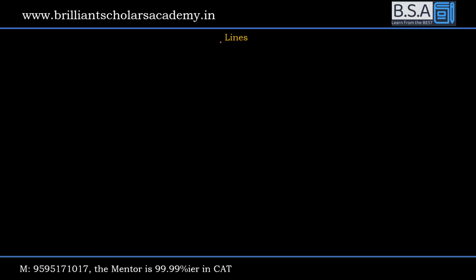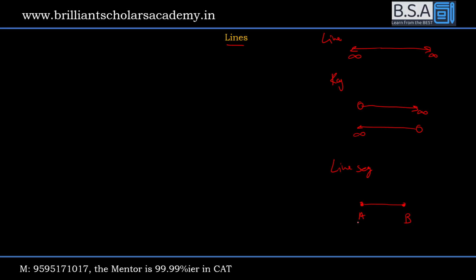When we talk about lines, a line is supposed to go to infinite on both sides. A line cannot have a starting or an ending. This is a line. When we say ray, ray has a starting point, goes to infinite on any one side, either on the right side or on the left side. Ray has a starting point. When we say line segment, a line segment must have a starting and also an ending. That is called a line segment.